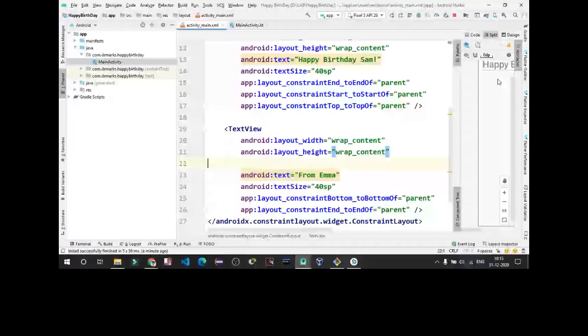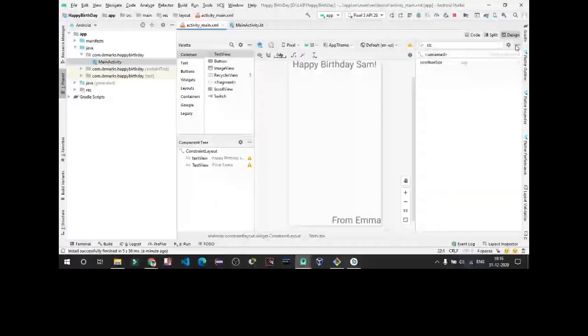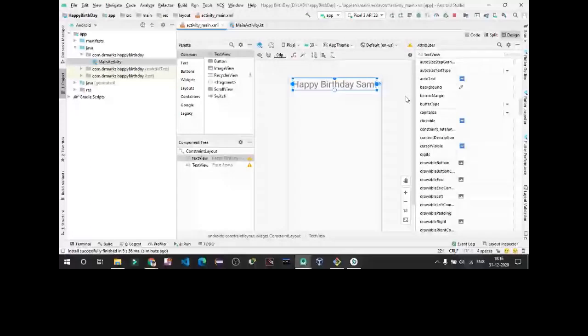I will recommend you to start with design only. Just take buttons from here, change their attributes directly from the attributes panel. Change attributes like, I have clicked on the Sam text box. You can see the text box present here. You will get all the attributes regarding this text view box, what you can change, size, paddings, and all.